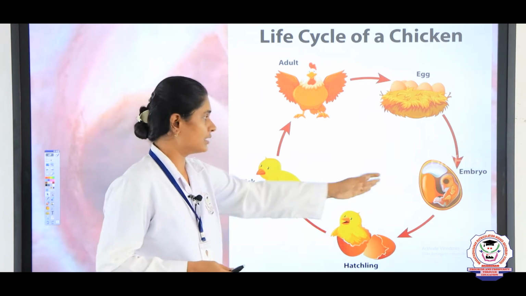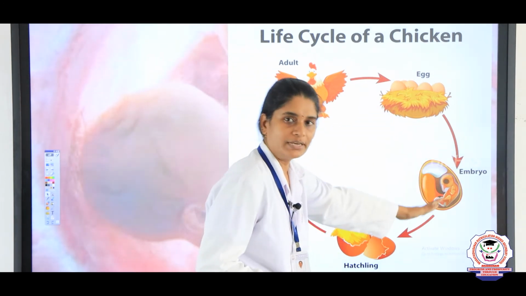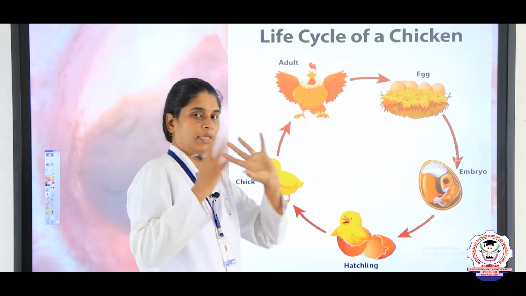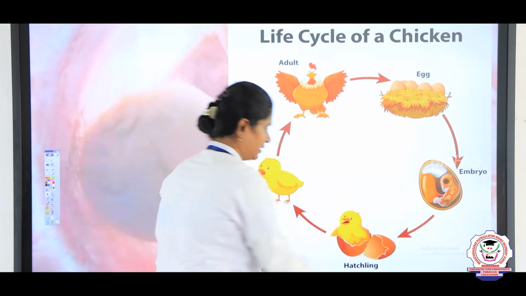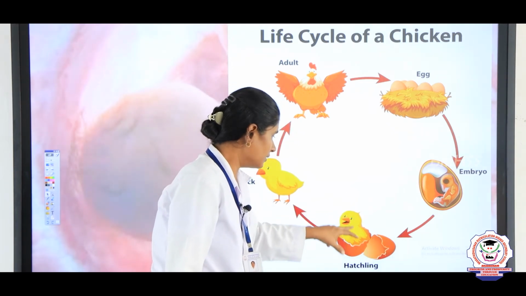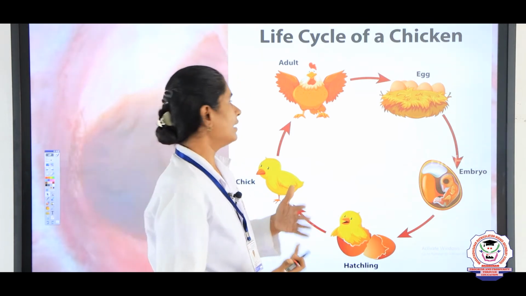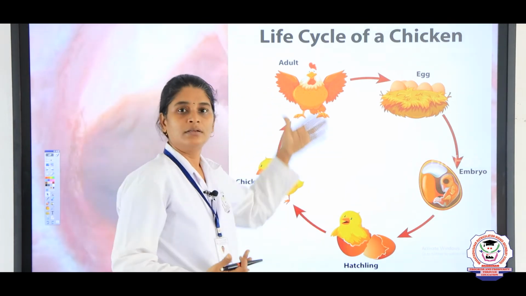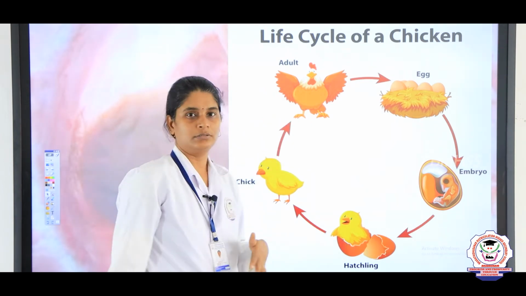Here it is the egg of the chicken. Once the egg has matured, the baby chicken, that is the chick, comes out of the egg. The chick cannot fly, and thereby the mother hen takes care of the chick.